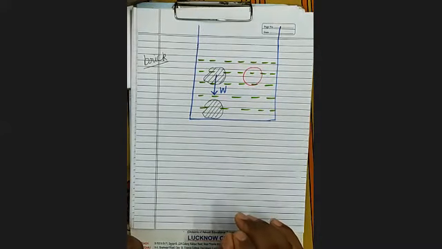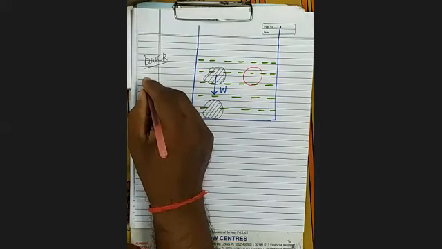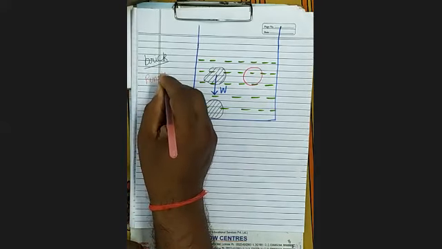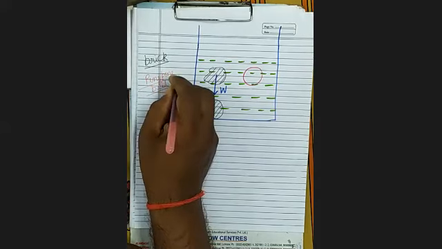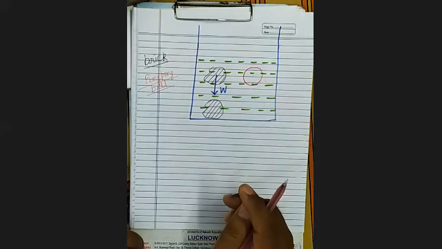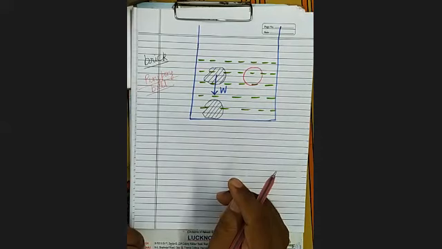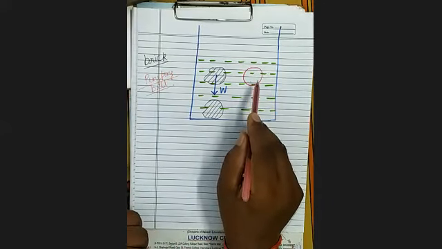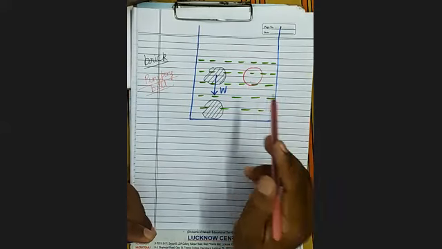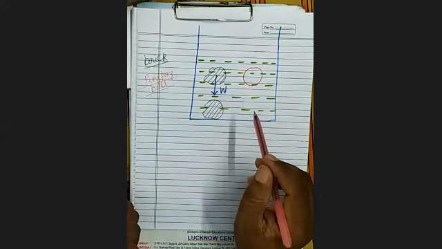What will you observe? Have you seen the ping pong ball? Yes, sir. The ball will float above the water. Who has told? Adi. If you take a ping pong ball inside the water, what will happen? Sir, it will go up. Why will it go up? Sir, because the density is low and the weight is also low.